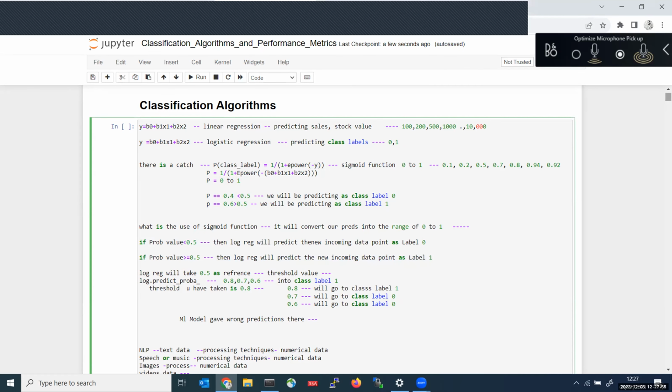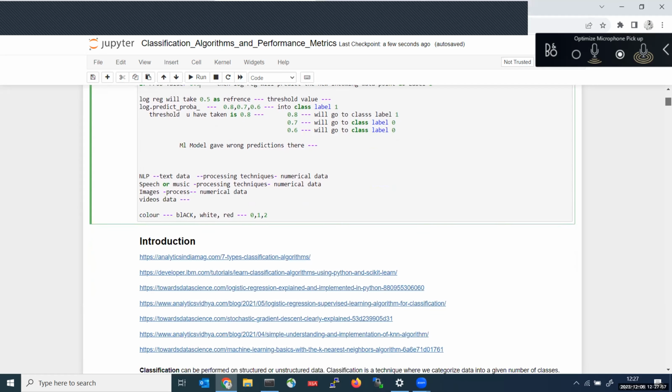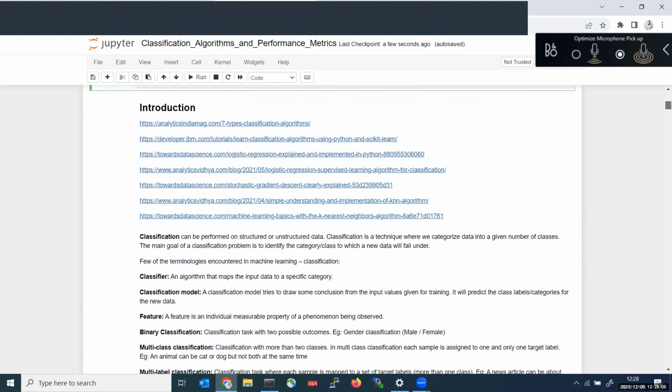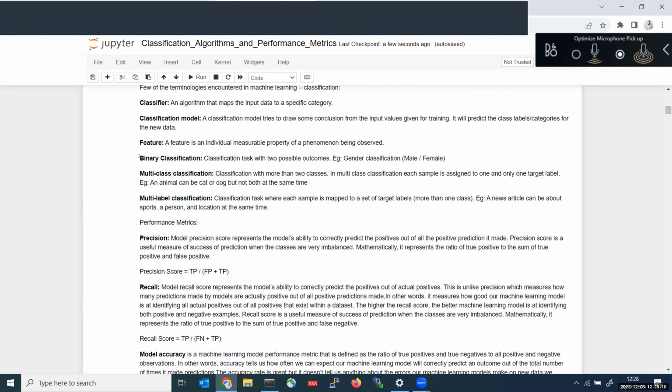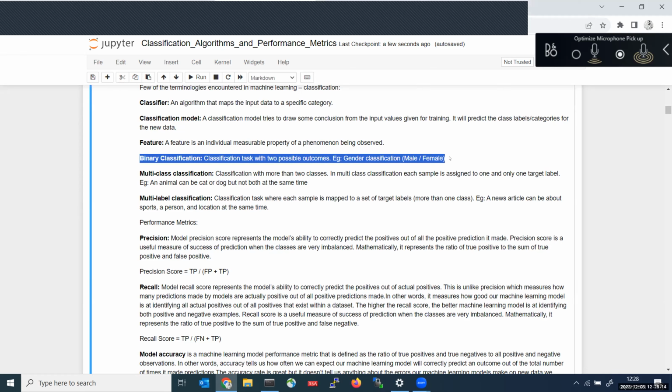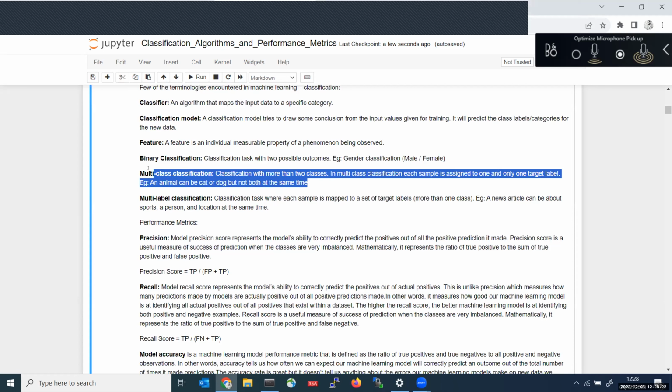So this is the classification part. Next, we will be discussing NLP; during our next session, we'll discuss that. We have already discussed the algorithms covered in classification. Binary classification means we have two outcomes, that is male or female. If you have more than two classes, for example male, female, and transgender, that is three classes, so we call it multi-class classification.